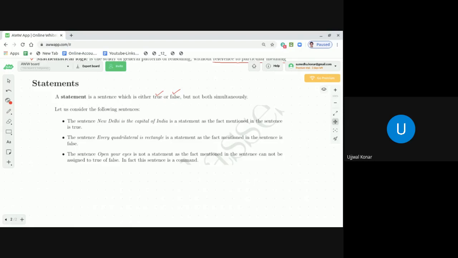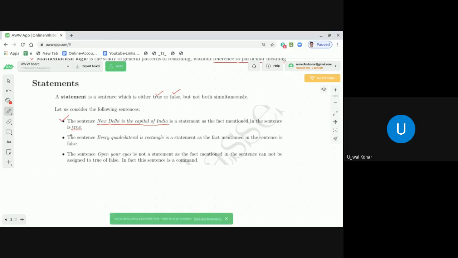The first sentence: New Delhi is the capital of India. New Delhi is the capital of India is a statement, as the fact mentioned in this statement is true. So this is the first one.